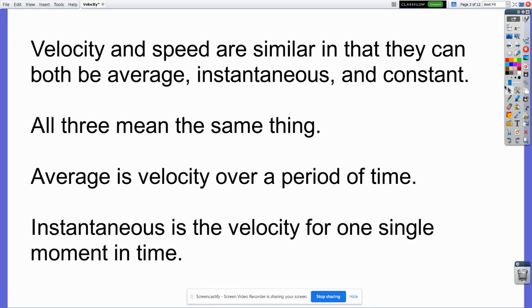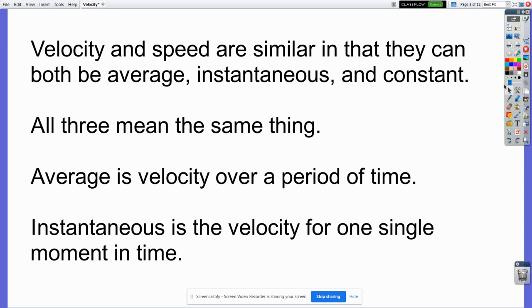Velocity and speed are similar in that they can be both average, instantaneous, and constant. So just like you have average speeds, instantaneous speeds, and constant speeds, you can have average velocities, instantaneous velocities, and constant velocities. And they really mean the same thing for the most part. Average is the velocity over a period of time, exactly the same as it was with speed. A very general measurement that gives you an idea how the entire trip went, but tells you nothing specific.